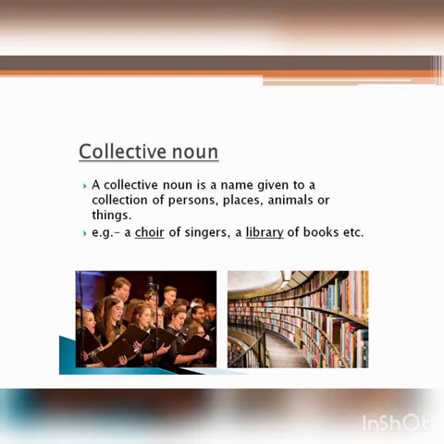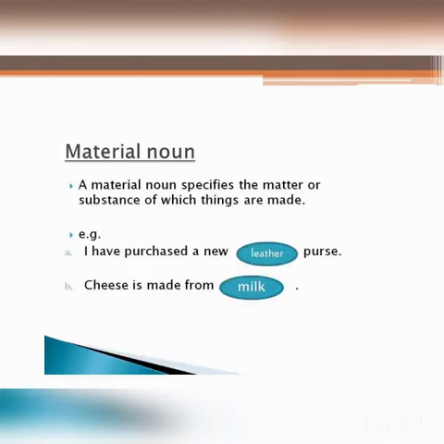Now we will see what is a material noun. A material noun specifies the matter or substance of which things are made. Like, I have purchased a new leather purse. Purse is a thing which is made of leather. So leather is a material. Next we have, cheese is made from milk. So here milk is the substance from which cheese is made. So milk is a material noun.